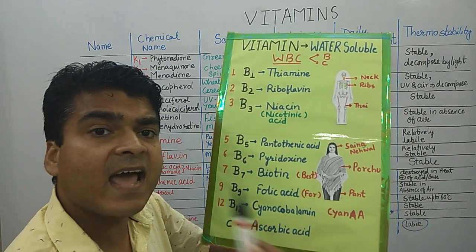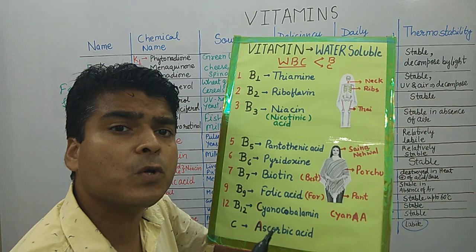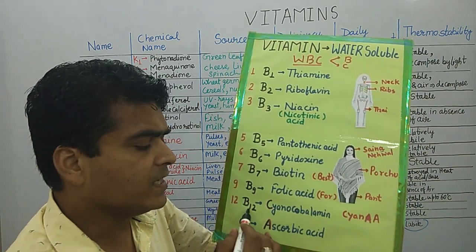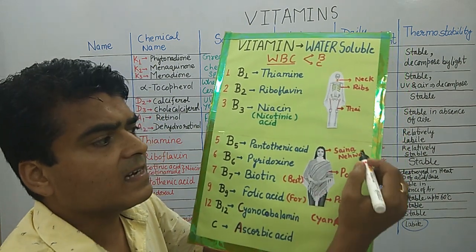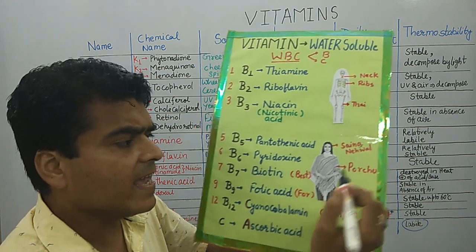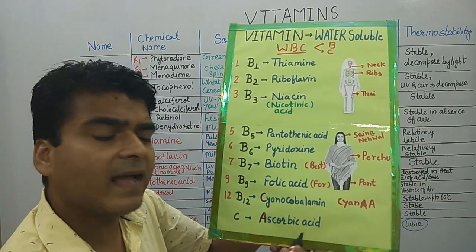Then Saina Nehwal: Saina is pronounced like Sino, cyanocobalamin, so B12 is Sino. And the last A in the spelling of Saina, A for ascorbic acid, C for ascorbic acid.